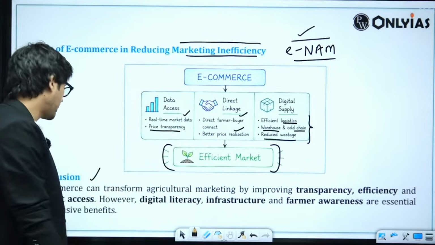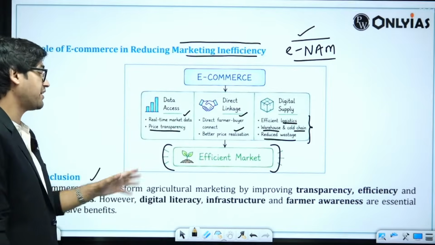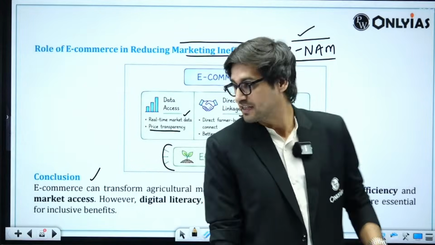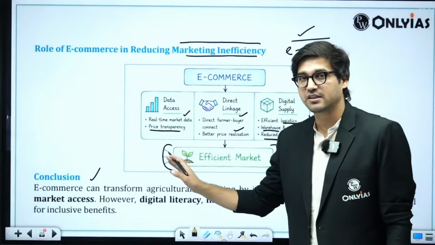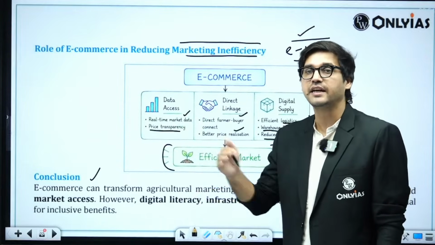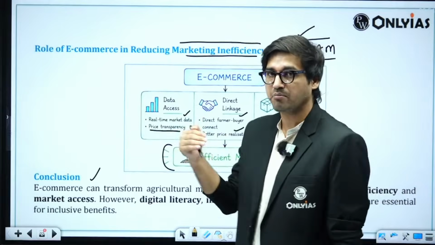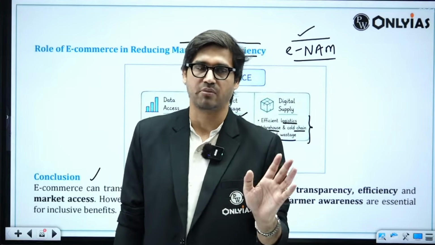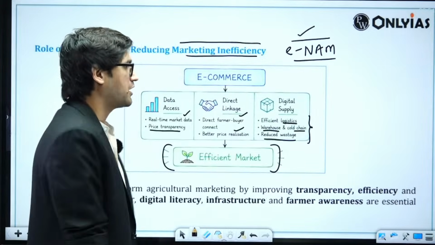Towards the conclusion, what we can talk about is e-commerce can transform agricultural marketing by improving transparency, efficiency, and market access for farmers as well as buyers, leading to greater farm price realization. A single line conclusion, good enough because it's a 10 marker. Let's move to the next one.